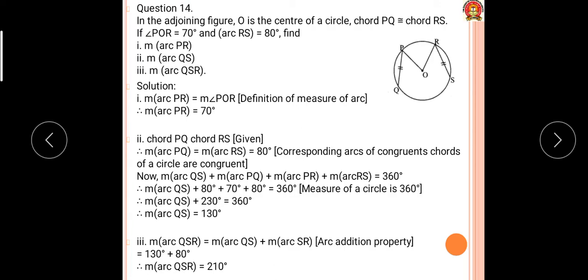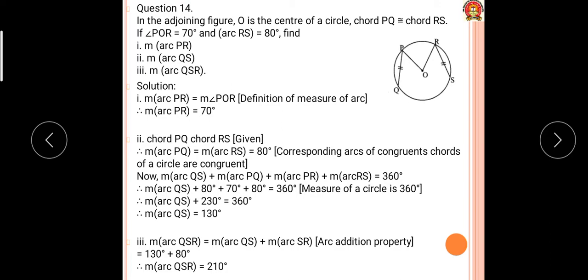First, all of you know that if chords are equal, then their corresponding arcs are also equal, by the definition of measurement of arc, and therefore this PQ is congruent to RS, it is given.